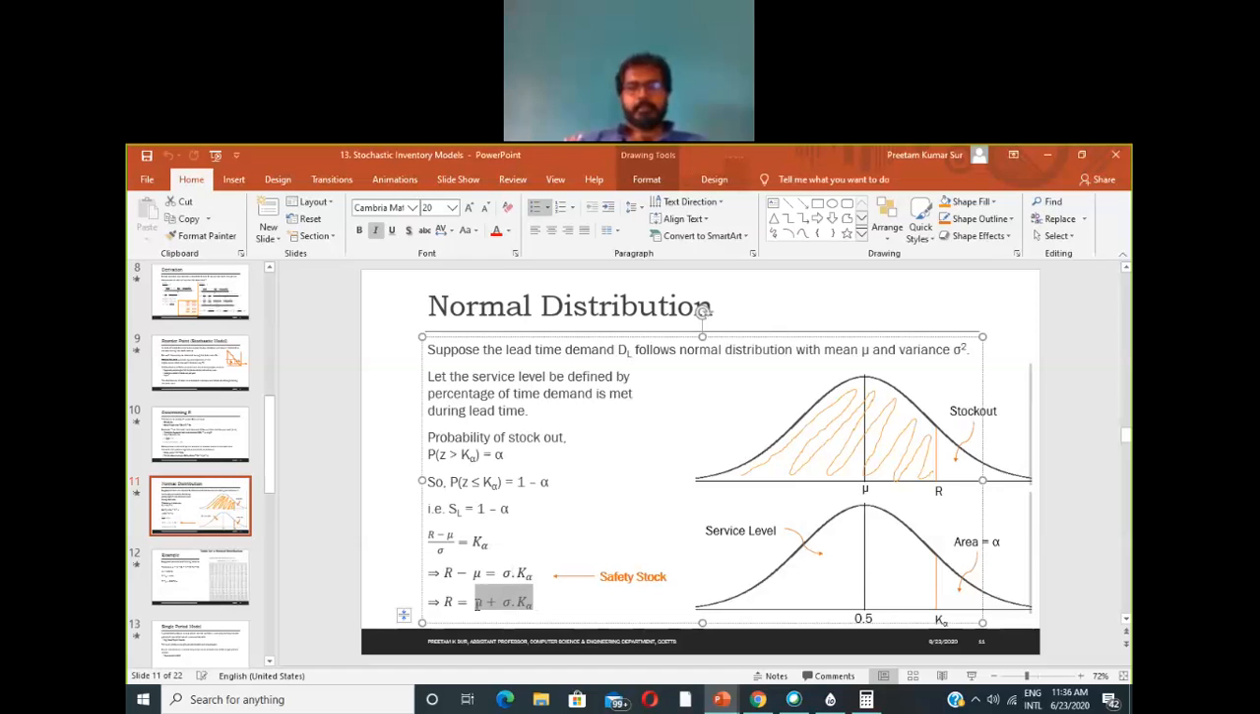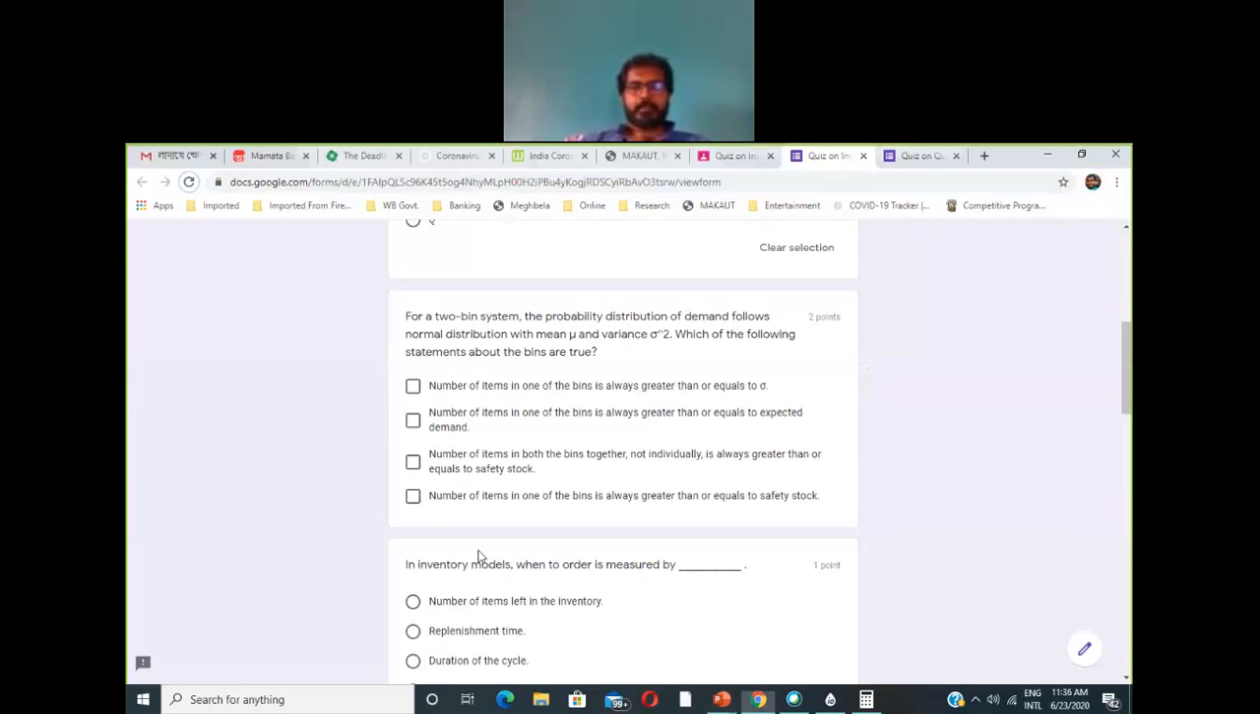So for this example, we'll have the expected demand, which is mu, plus some positive item, right? So the value of r will be greater than the expected demand. The number of items in one of the bins, which is the first bin, is always greater than or equal to the expected demand. Okay, so this will be the correct one.